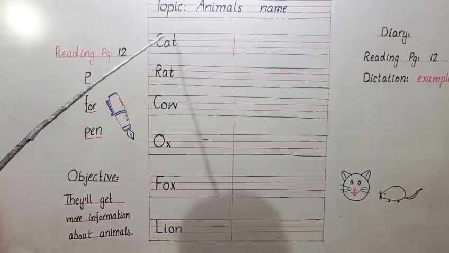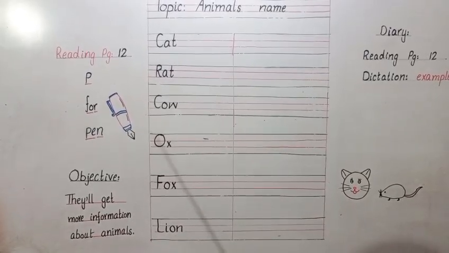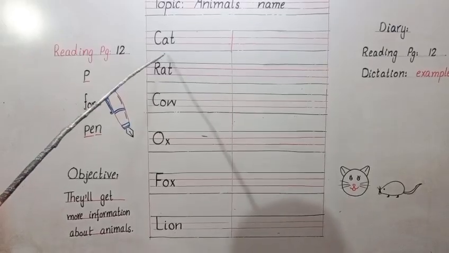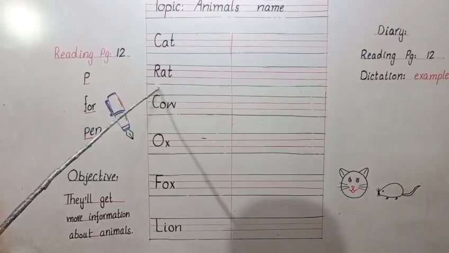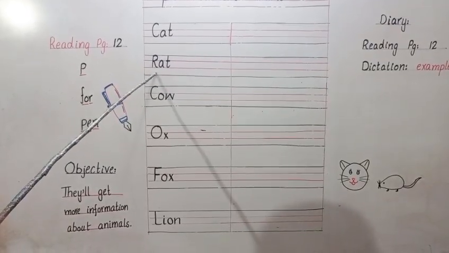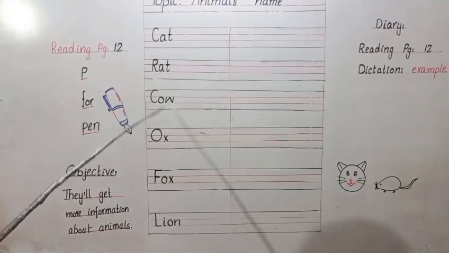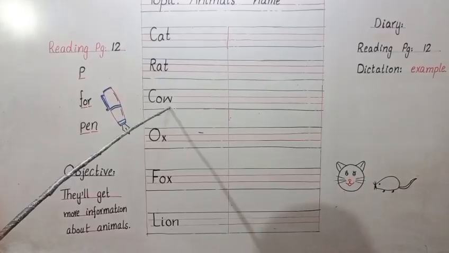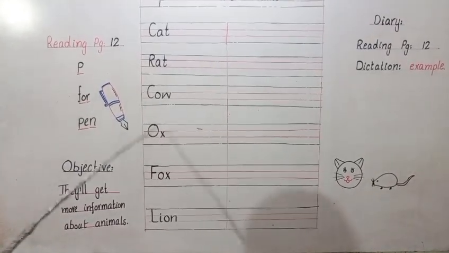Okay, the first one name is of a cat. Many people have the cat in their home as a pet. Okay, what's the spelling of cat? CAT cat. Now next is rat. Who has seen the rat at the home? It's rat. What's the spelling of rat? RAT rat. Now here is one more animal. It's cow. COW cow. Cow gives us milk and meat also.